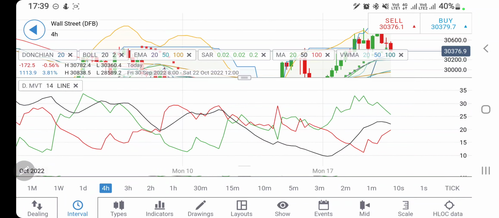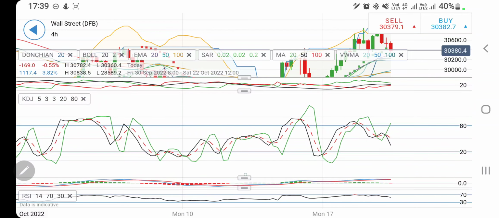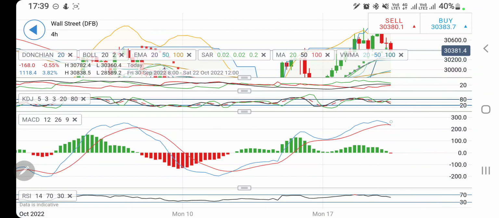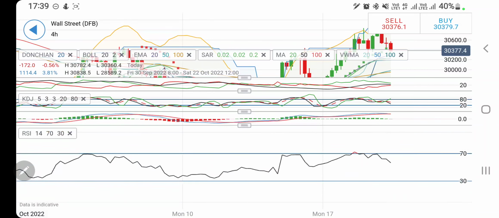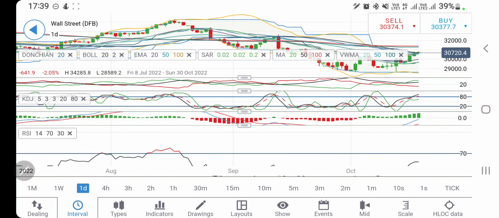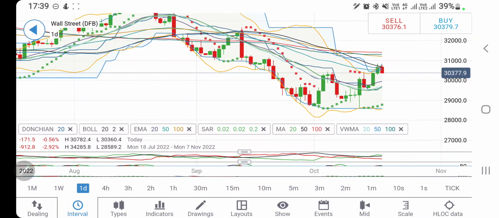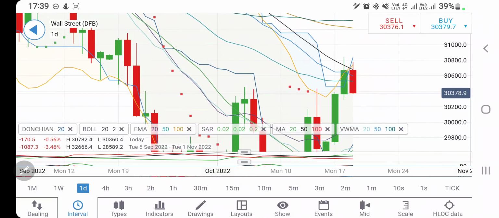Directional movement is bullish, trying to converge here, crossover for a sell position. RSI, stochastic looking downwards. MACD is taking a bearish cross here. It can continue with the bearish momentum. Stay alert. RSI looking downwards, and on the daily charts, yes, it is trying to take a pull here, and you will find lower highs. We did draw the highs of this channel, and if you create a parallel, 3200 can be a very strong support for the day. You can stay cautious, sell at 3350, expect 3300 and 3200 as the targets.